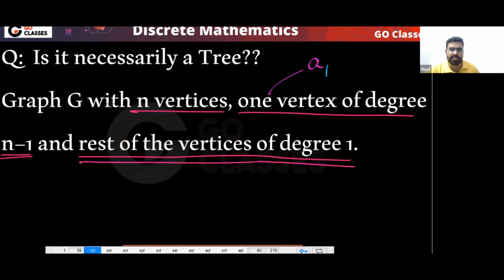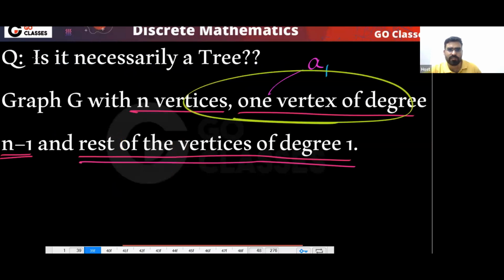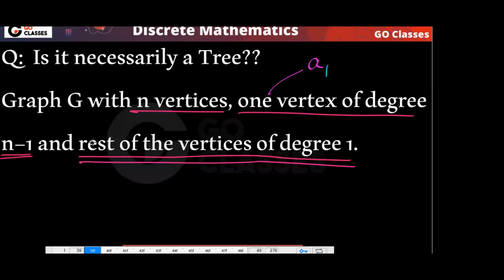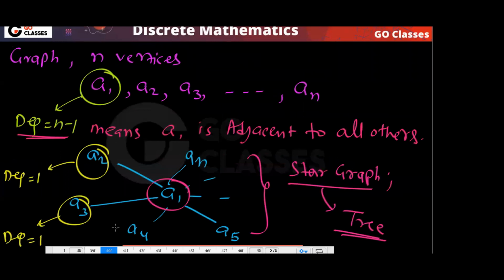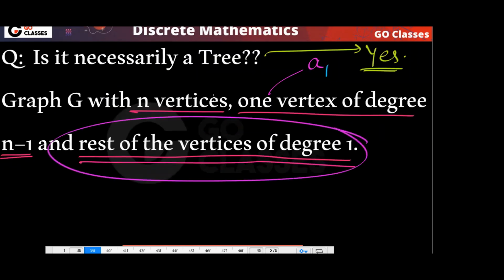Basically the question is saying that you have a vertex with degree n minus 1 and all other vertices have degree 1. It simply means this is a star graph. So is it necessarily a tree? The answer is yes. Is this clear to everyone? One vertex is adjacent to all other vertices, and all other vertices have degree 1, and this is what the question is saying.